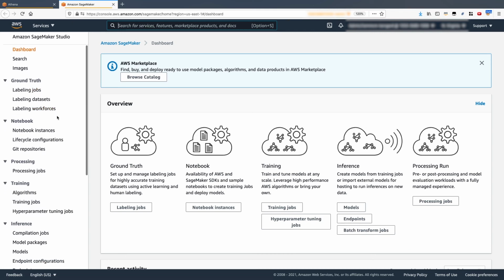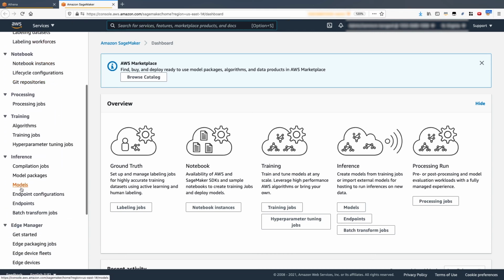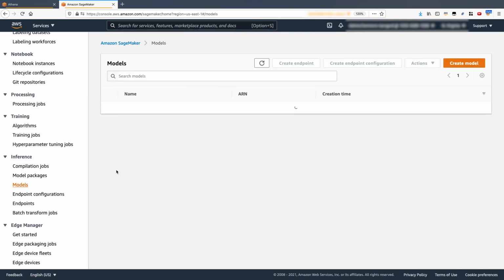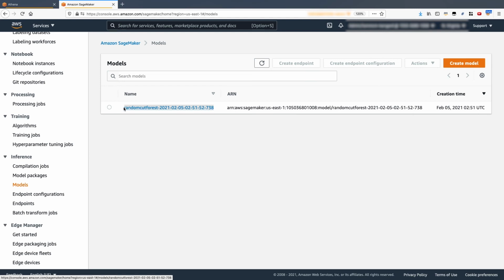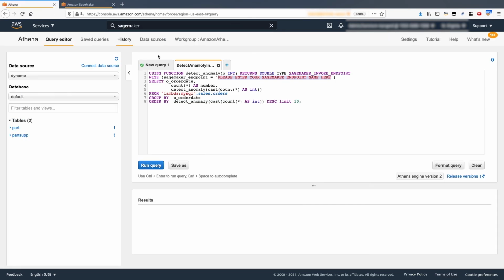Today we'll be using a pre-trained model using one of the optimized algorithms provided out of the box by Amazon SageMaker. So let's grab that name of the model that I've pre-trained earlier. We'll copy that and we'll paste that into the Athena query editor.